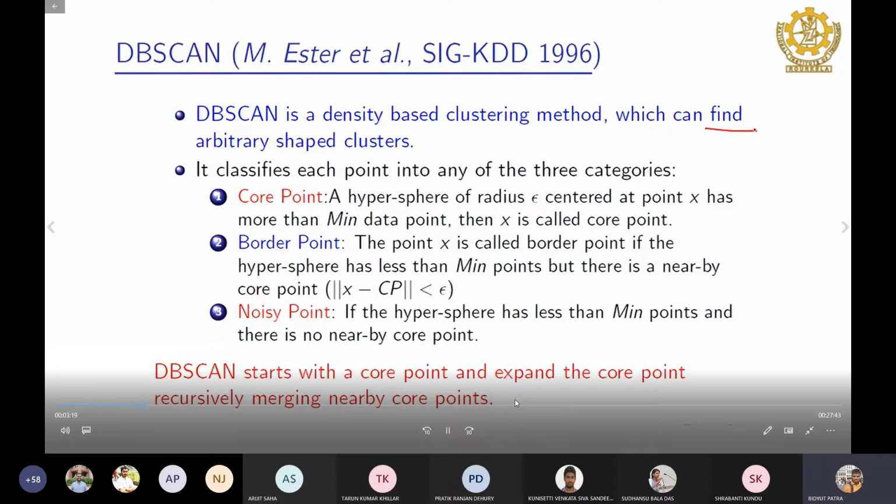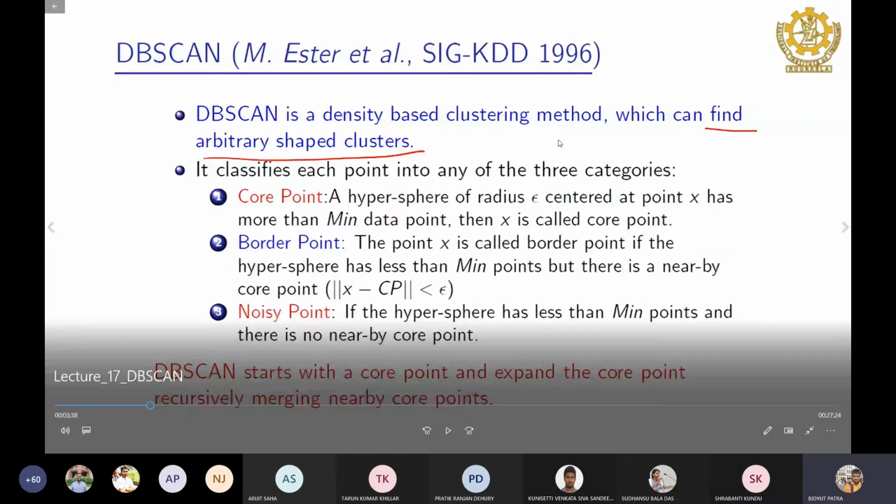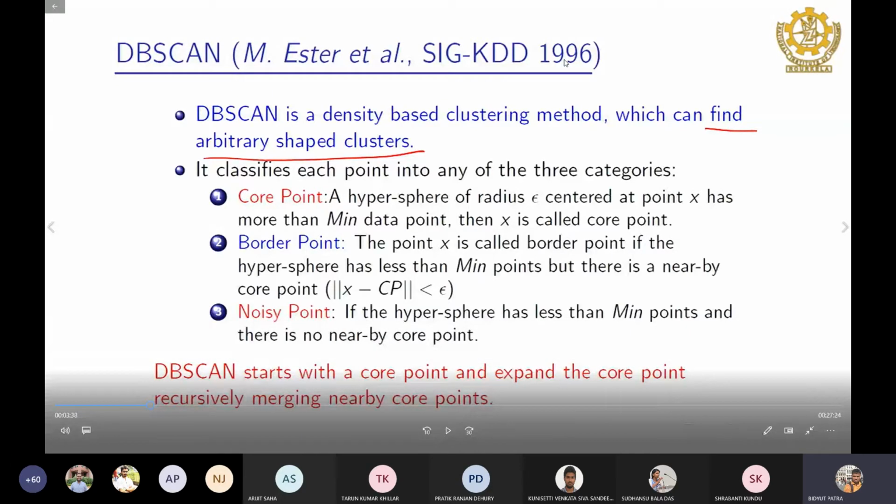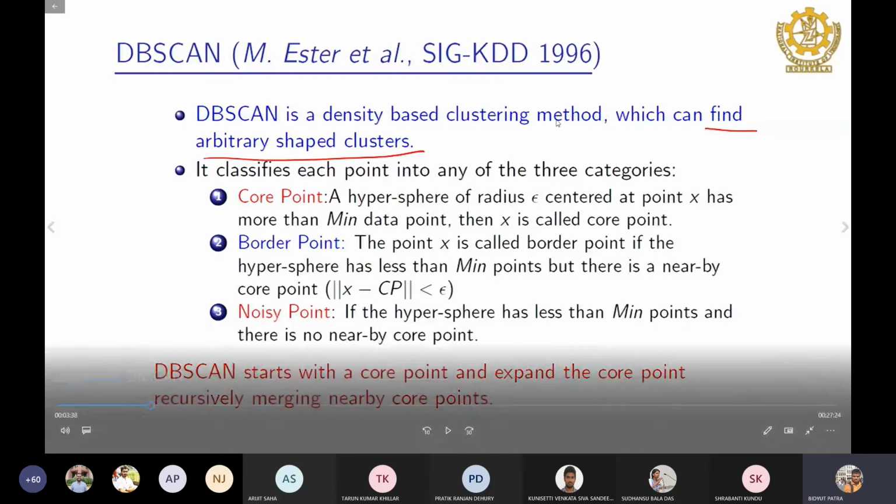This density-based clustering algorithm has another advantage over traditional clustering methods, let's say K-means and others. It can find arbitrary shape clusters, while K-means can only find spherical, convex shape clusters. Here is one correction: actually, the paper was published in SIGKDD, not in SIGMOD. SIGKDD is also a very popular data mining conference.